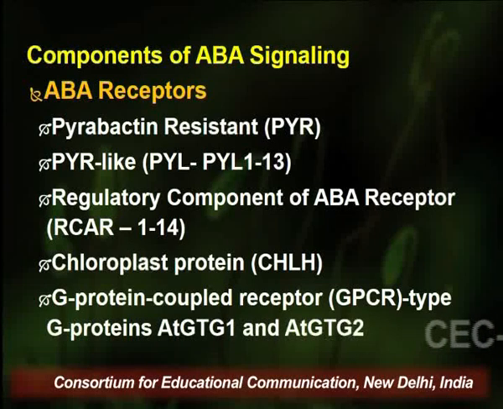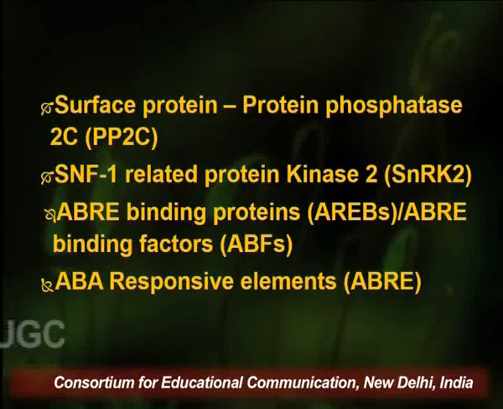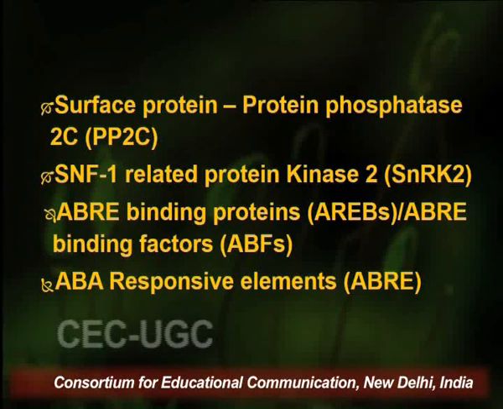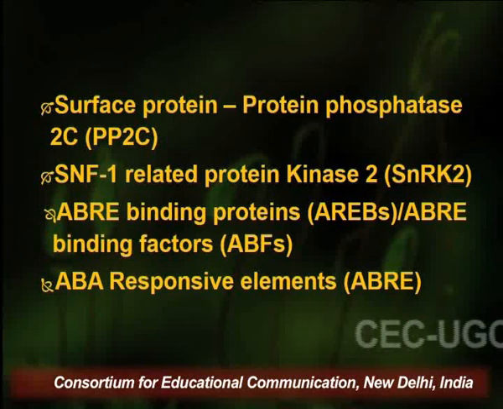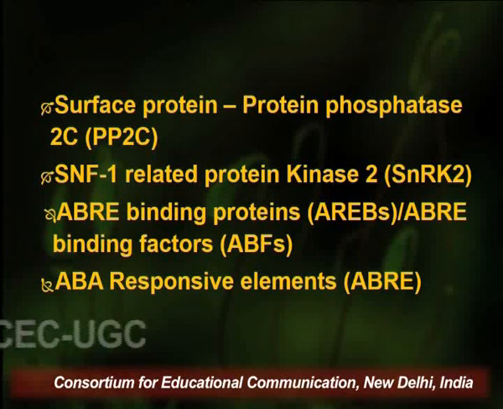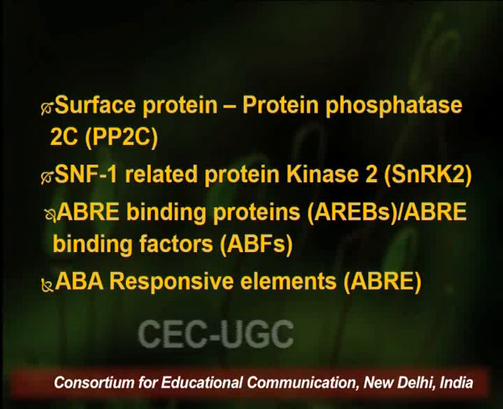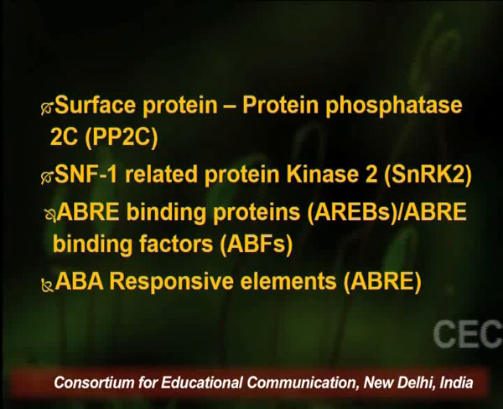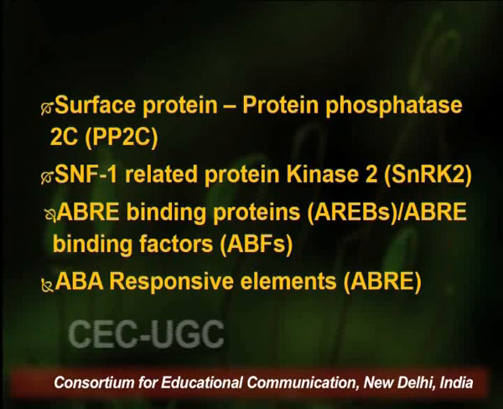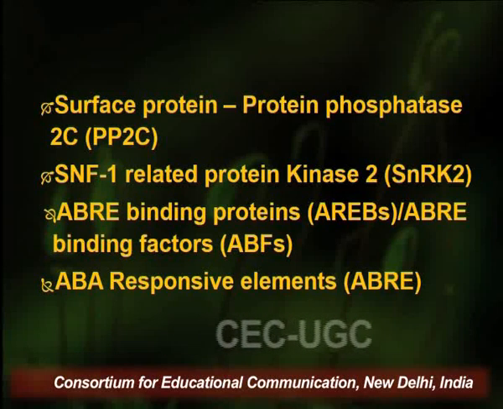worked upon extensively. The second component is the protein phosphatase 2C or PP2C components. The third component is the SNF1 related protein kinase 2, that is SnRK2. The fourth component is ABRE binding proteins, that is AREBs or abscisic acid responsive element binding factors, that is ABF.